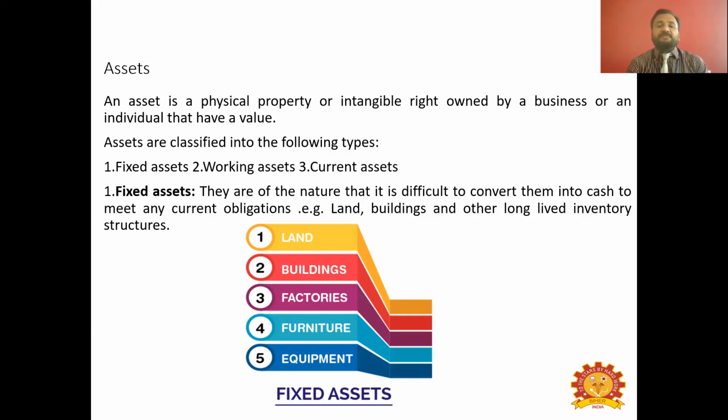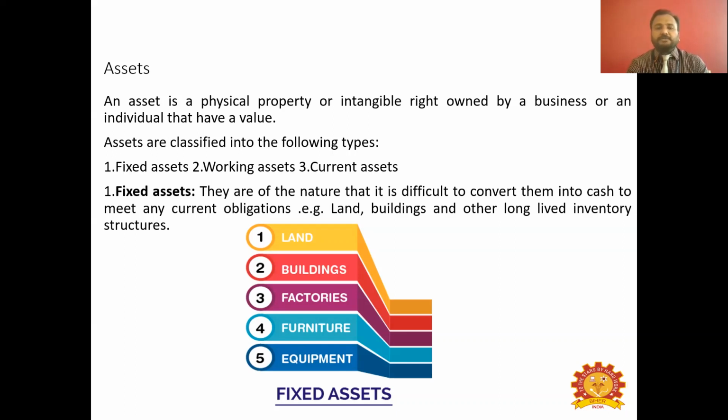But what are the different types of assets that you can see inside a farm business? Because each and every asset has its own characteristic features. So what are the different types of assets that a farm business can have? That we will see now. First of all, an asset is a physical property or intangible right owned by a businessman or an individual that possesses a value. So farmers will own a property and that has a specific value.